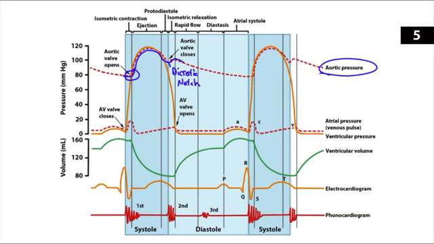Now there's another important event occurring at this time period as well. Here we see the filling of the coronary arteries. Yes, the coronary arteries are filling during diastole, not during systole. Now this backflow of blood back towards the aortic valve is the blood that is actually going to fill those coronary arteries. The coronary arteries open right behind those aortic valve leaflets, and so that allows for filling of the coronary arteries.